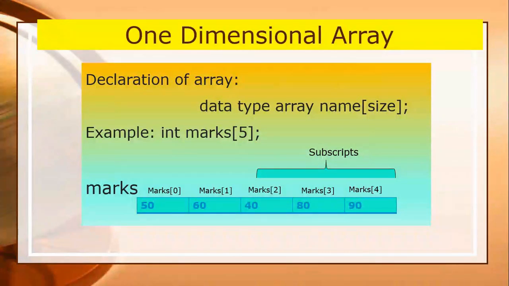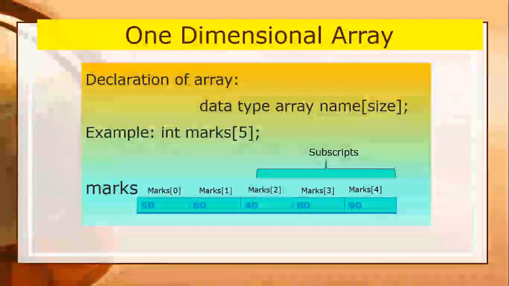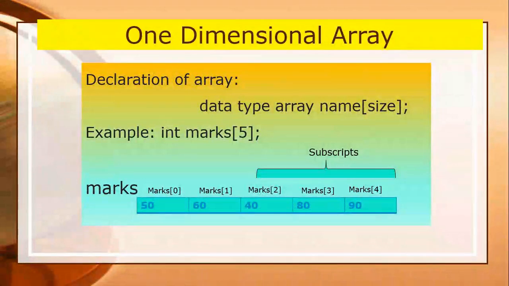This declaration means that the list is an array of 5 memory allocations, each of which is of integer type. Once this declaration is obeyed, we get a group of 5 locations of integer type in the memory of the computer. You can see in the figure, there are 5 memory allocations.